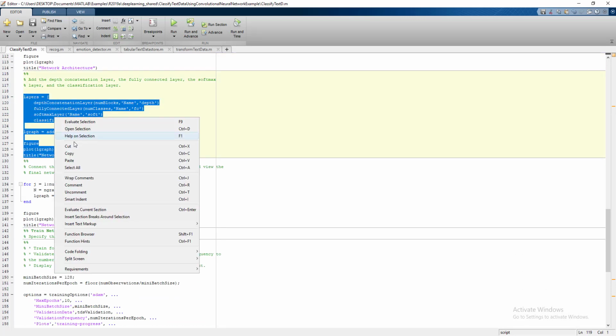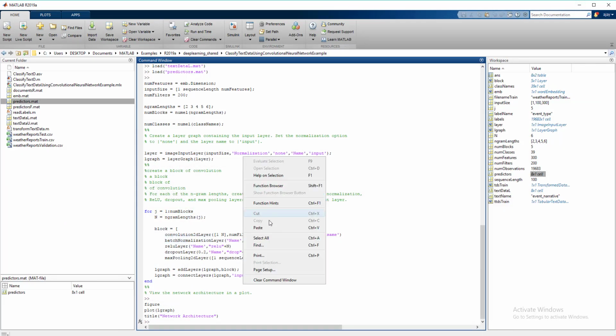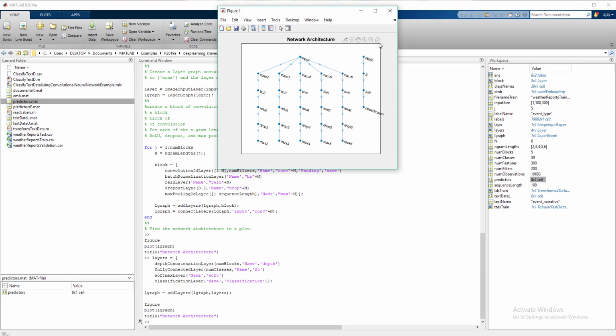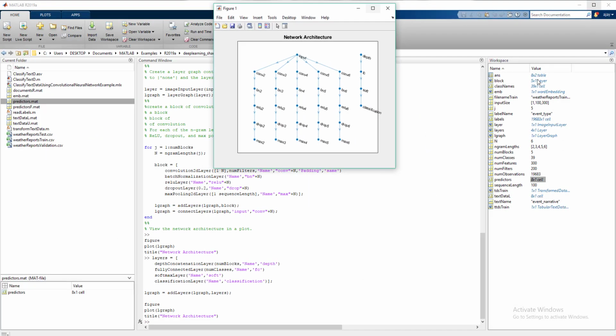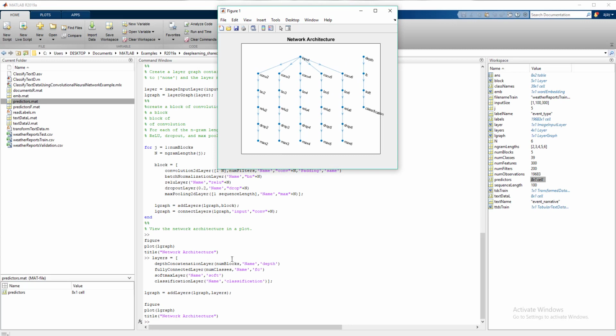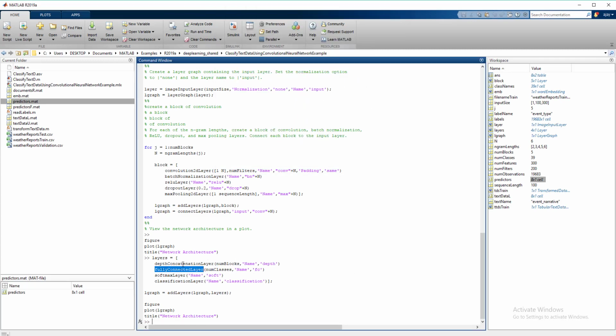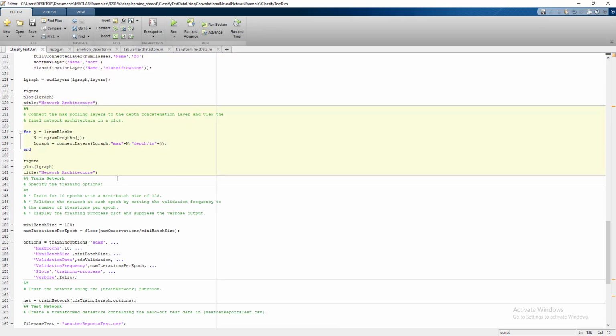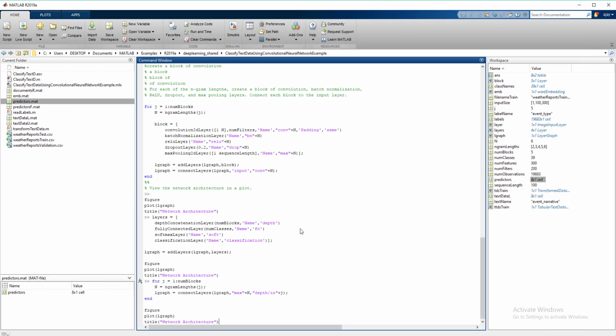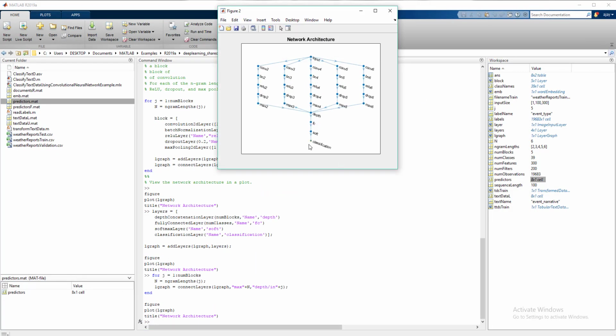So let's convert to an output layer. This is our output layer: depth, flatten, softmax, and classification. For classification, most of the time we use a softmax layer. The depth concatenation layer combines all the features from the multiple feature processing of the convolutional layers and concatenates those blocks. So it's time to join those blocks directly by name, and the final architecture will look like this, containing the 39 classes in the classification layer.